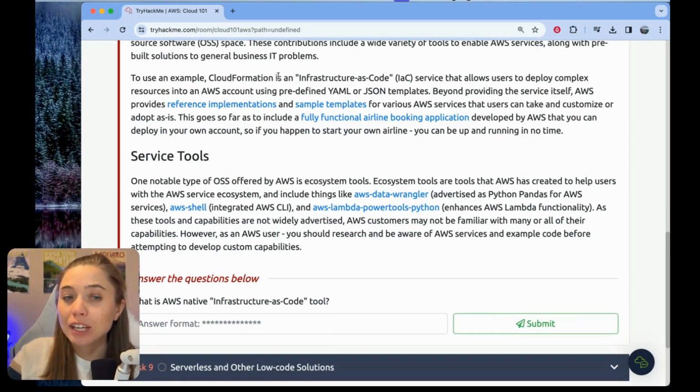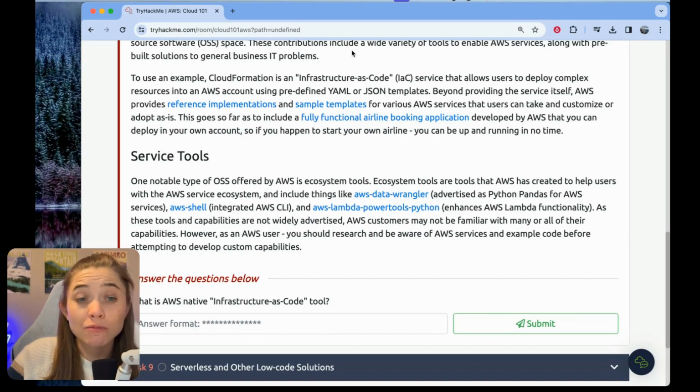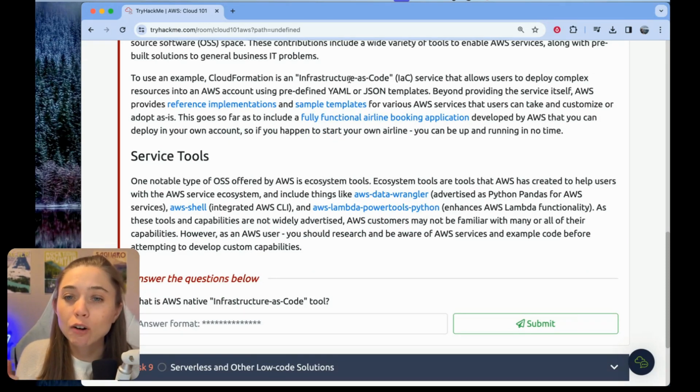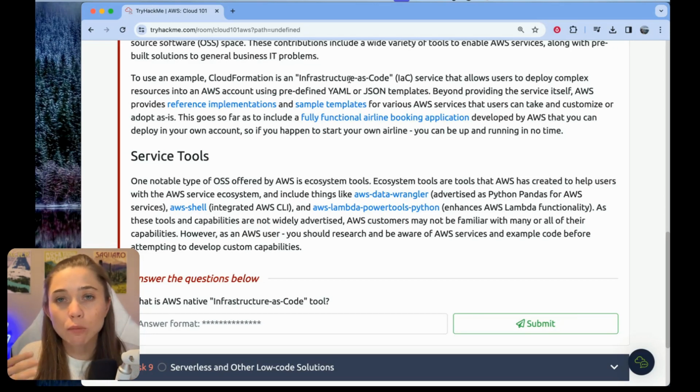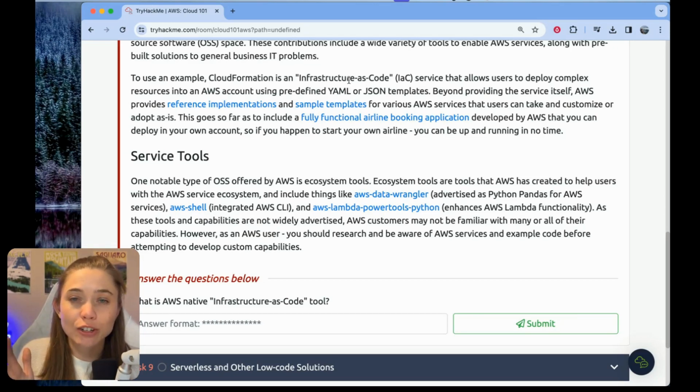The first example they use is CloudFormation, which is an infrastructure as code tool, which I'm absolutely obsessed with. I'm sure eventually I'll have some videos about CloudFormation. But CloudFormation allows you to deploy your cloud infrastructure using predefined YAML or JSON. Infrastructure as code means you run code, and that's what spins up your infrastructure for you. And beyond providing the service itself, referring to CloudFormation, AWS provides reference implementations and sample templates for various AWS services.